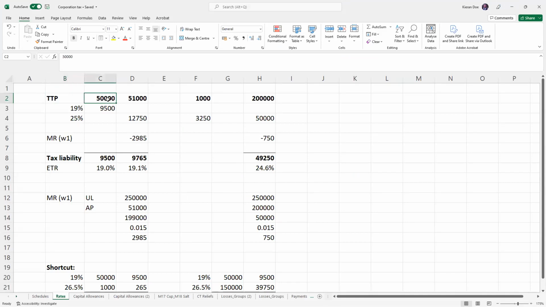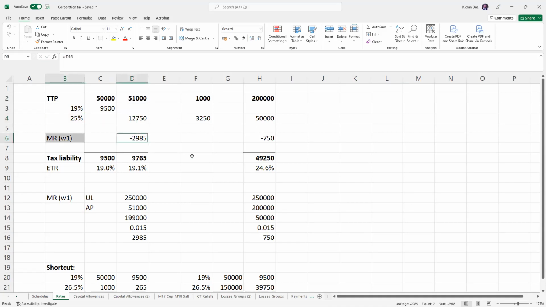Because if you think, if we've got a company with profits of 50,000, then we know they're taxed at 19%. But a company with more than 50,000, for example, 51,000, taxed at 25%. So then you think that extra £1,000 of profits is effectively giving rise to an extra 3,250 of tax, which makes no sense. As soon as a company got to 50,000 of profits, they wouldn't want to make any more, certainly in the next relevant range. So they might shut down for a few days or something like that. That wouldn't really make any sense because, as I've explained, these aren't tax bands. All the profits are taxed at these amounts.